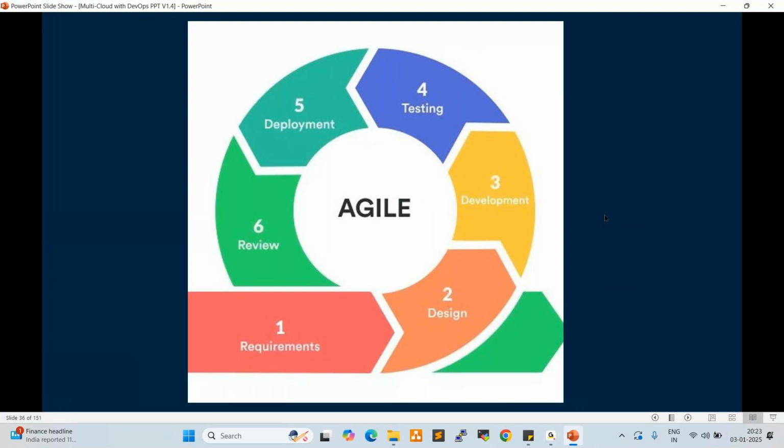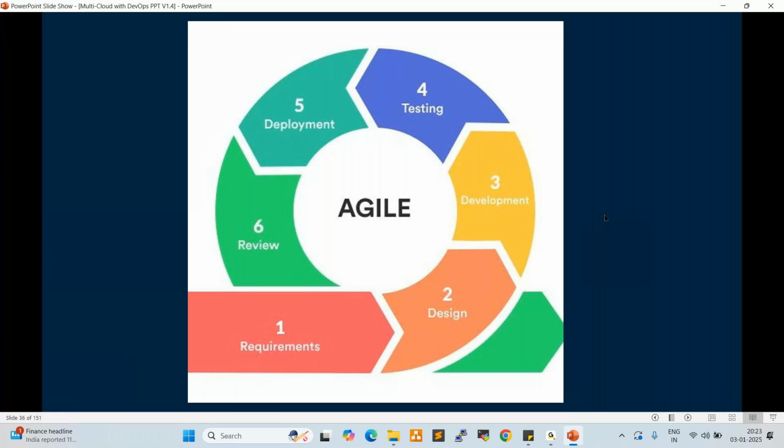So in Agile, the developers work in parallel. For example, 4 developers are working on application development. One guy is working on front end UI. The second guy is working on back end API development. The third one is working on the database. The fourth one is working on bugs and hot fixes, right? So in parallel, the development team works on the activities of application development. So that will be integrated, right?